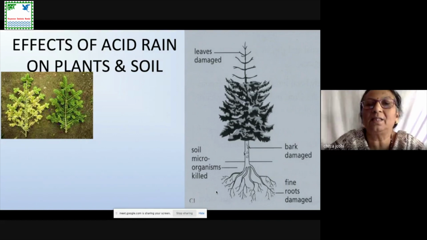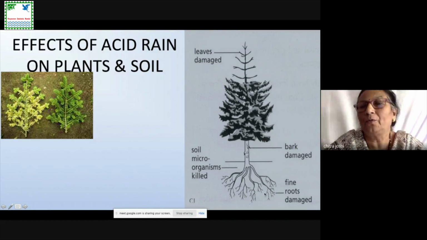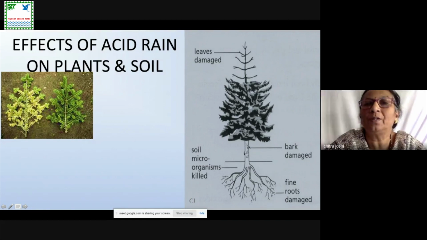Since acid is reactive with metals, we observe the effect on the roots of the plants: the roots of the plant get damaged. Ultimately, the nutrition value of the soil also reduces. The plants will not get proper nutrition. Once the plant does not get proper nutrition, the plant may die or the growth may get stunted.